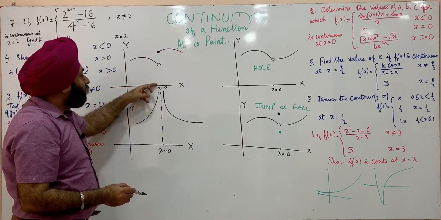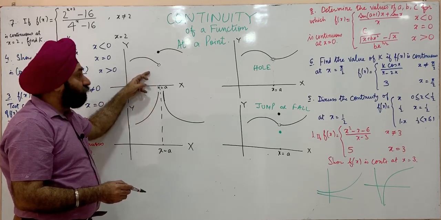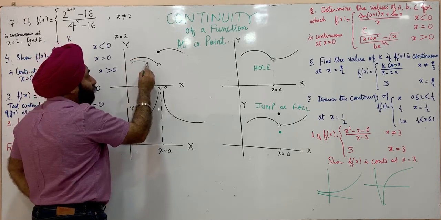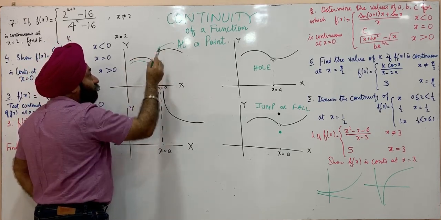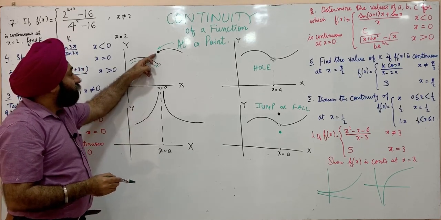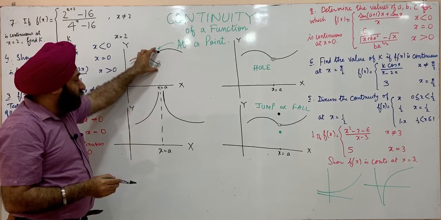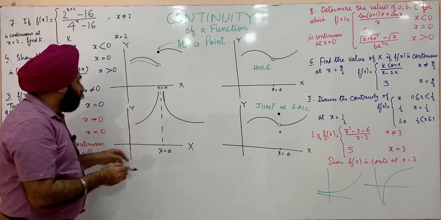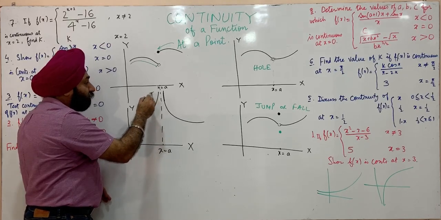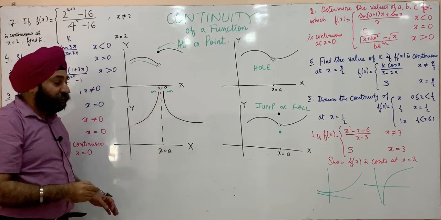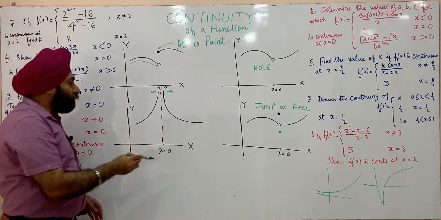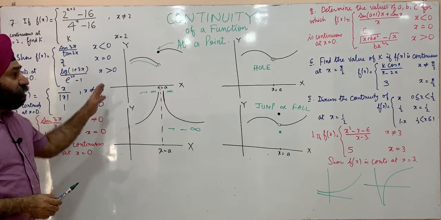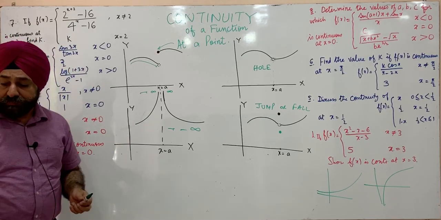Here at x is equal to a, the function is again discontinuous because from the left hand side it's approaching this value, from the right hand side it's approaching this value. The value is here. So there is a jump once again. Or the fourth possibility is that the function is approaching infinity at x is equal to a, this is also approaching infinity, or it is approaching minus infinity. So all these are cases in which we say the function is discontinuous.